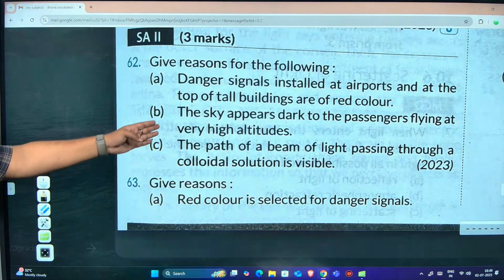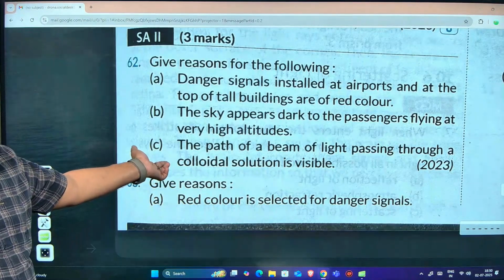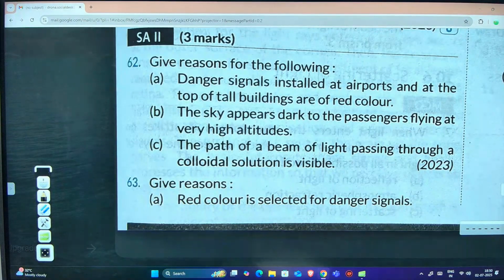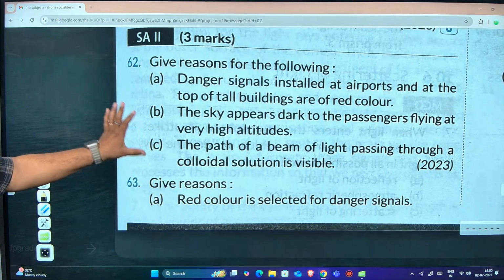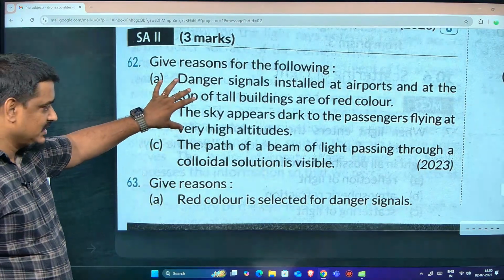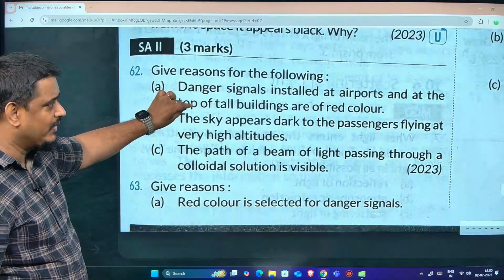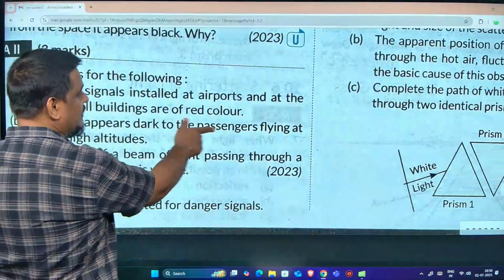Okay. B, same question. Sky appears dark to passengers flying at high altitudes because of the thin atmospheric layer. Yes. C, the path of a beam of light passing through a colloidal solution is visible, because a colloidal solution has particles large enough to scatter the light. Yes, that's the answer. Got it? Are you seeing how the questions are coming? Whatever we learned now, theory questions are coming from there. No numericals. Once again, the same question is repeating: red color is selected for danger signals because it has higher wavelength. Right? See some more questions there.